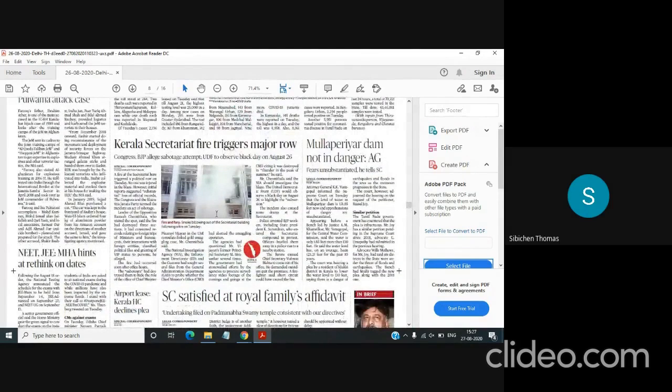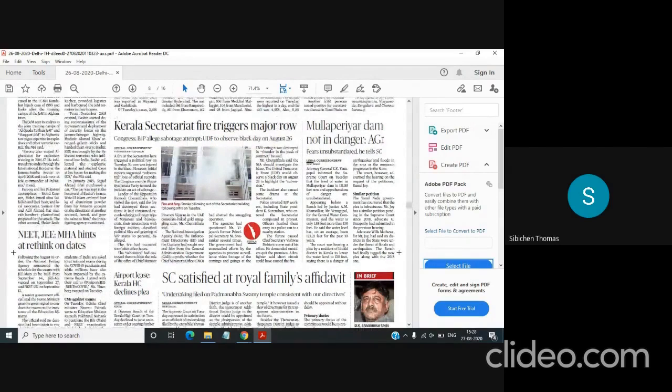Then there is this news about Kerala Secretariat. Again, political news is not important, so you can skip that. Then you have the Supreme Court verdict on Mullaperiyar Dam: Mullaperiyar Dam not in danger. Since it concerns a verdict given by the Supreme Court, you have to go through it. Just skim through it. That is sufficient, because SC is a Q word.